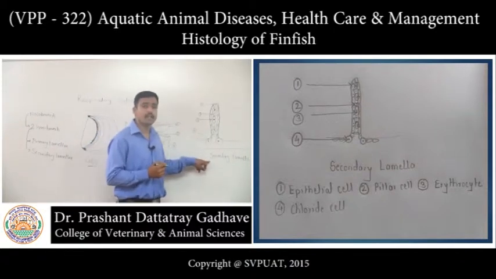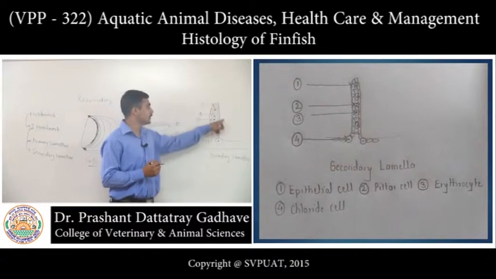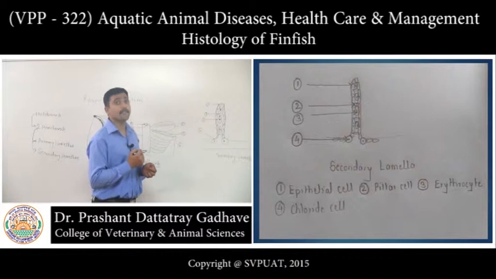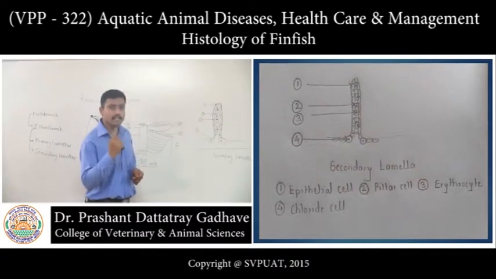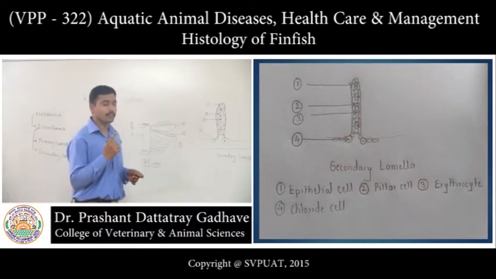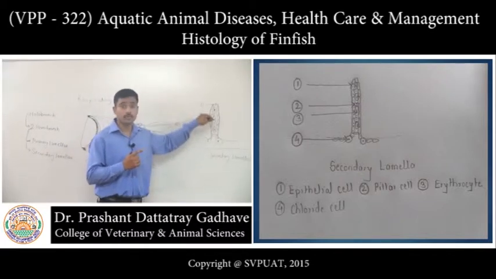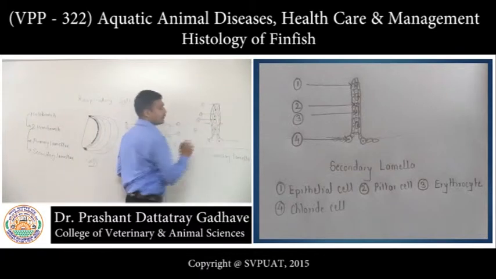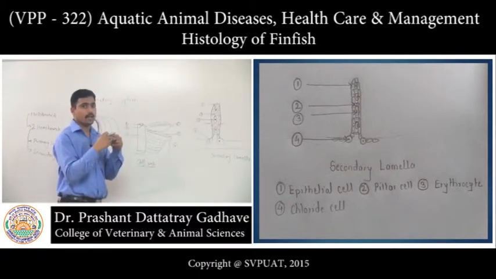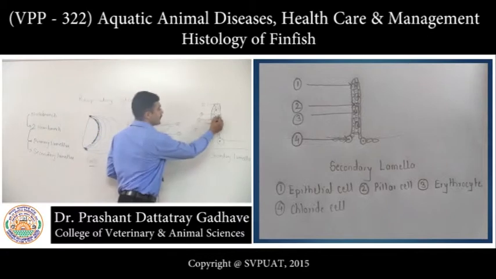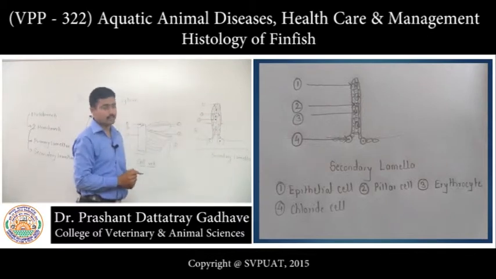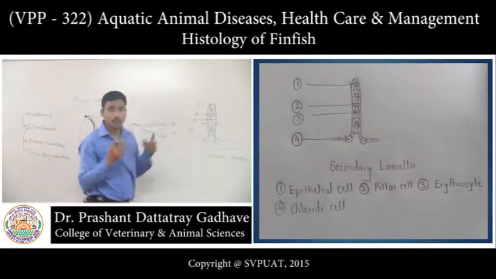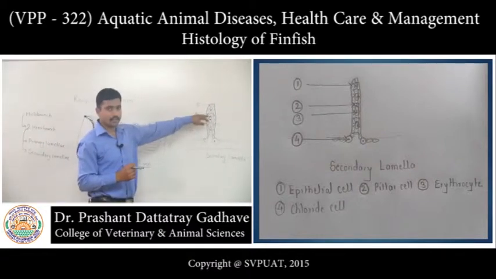Now this secondary lamella consists of a pillar-like structure which is formed by the epithelial cells. Usually a single layer of epithelial cells forms this secondary lamellar tube. Now these 2 lines of epithelial cells are held together by a pillar cell. This one is the pillar cell. These lines of epithelial cells are held together by a pillar cell, right?